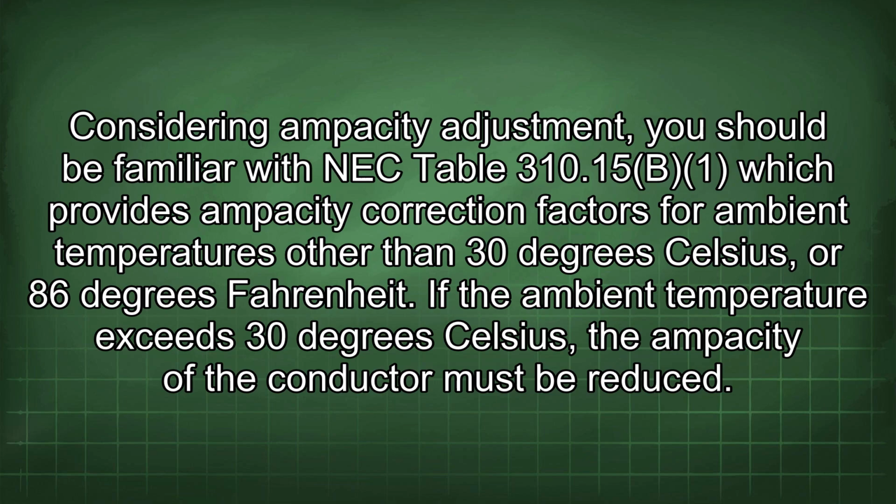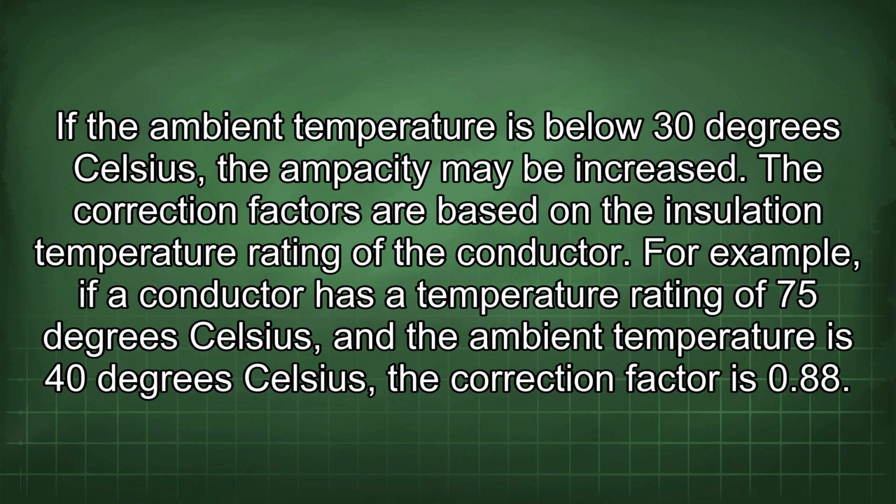Considering ampacity adjustment, you should be familiar with NEC Table 310.15(B)(1), which provides ampacity correction factors for ambient temperatures other than 30 degrees Celsius or 86 degrees Fahrenheit. If the ambient temperature exceeds 30 degrees Celsius, the ampacity of the conductor must be reduced. If the ambient temperature is below 30 degrees Celsius, the ampacity may be increased. The correction factors are based on the insulation temperature rating of the conductor.